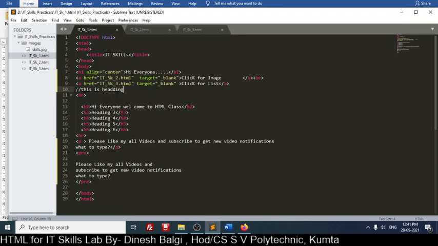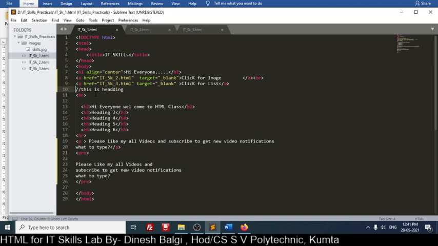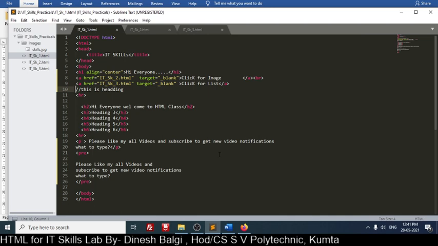So in case you want to use it as a comment, you have to use less than symbol, exclamation mark, then double hyphen. See, everything is commented here. I want to close it till this heading.